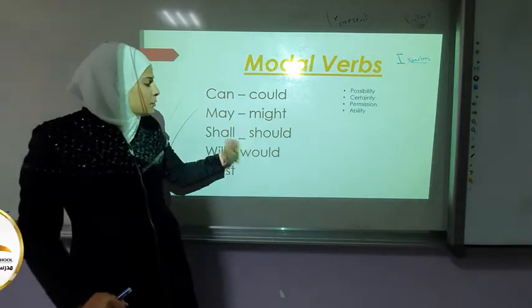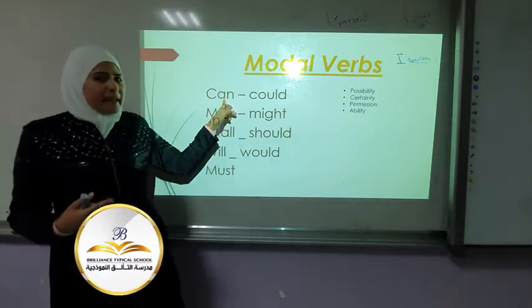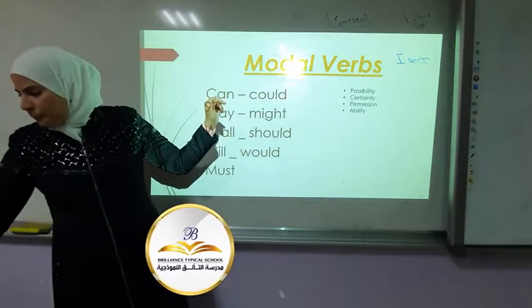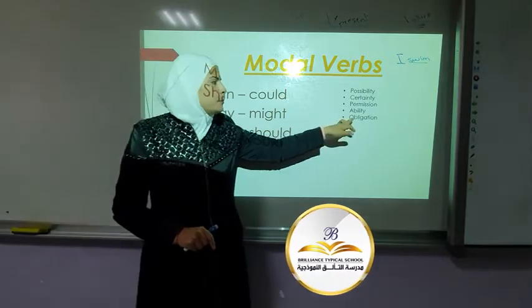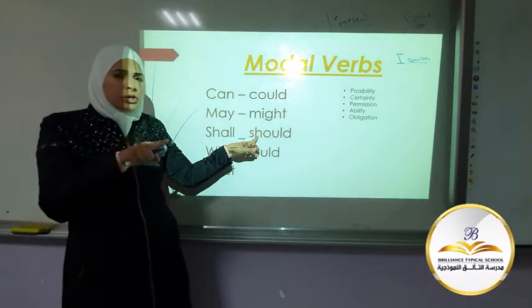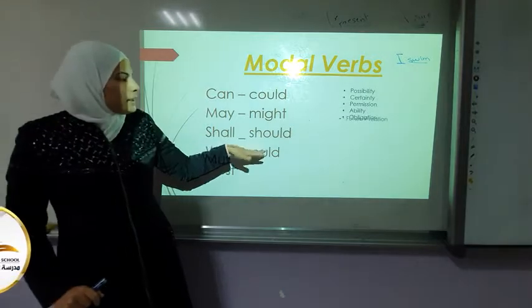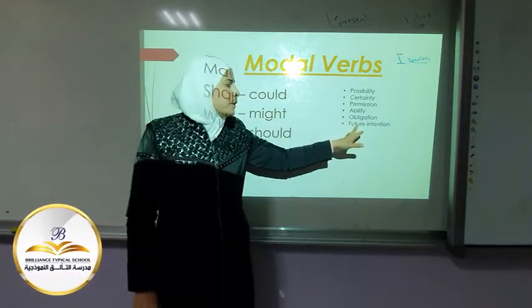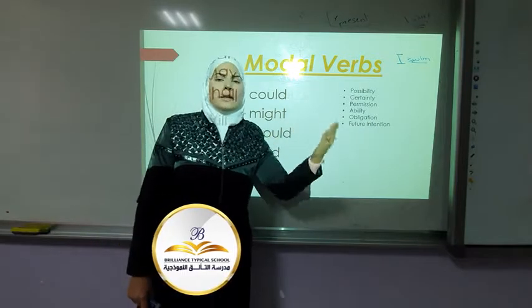I can use modal verbs to express ability, like I can swim. And I can use modal verbs to express obligation, like you should go to the dentist, you should. And I can use modal verbs to express future intention, like I will swim.